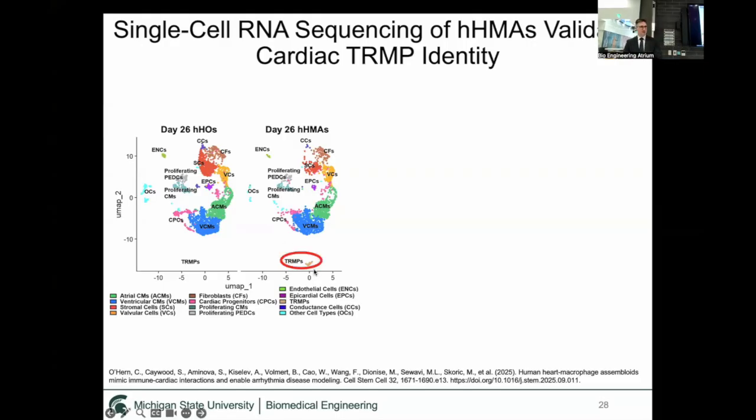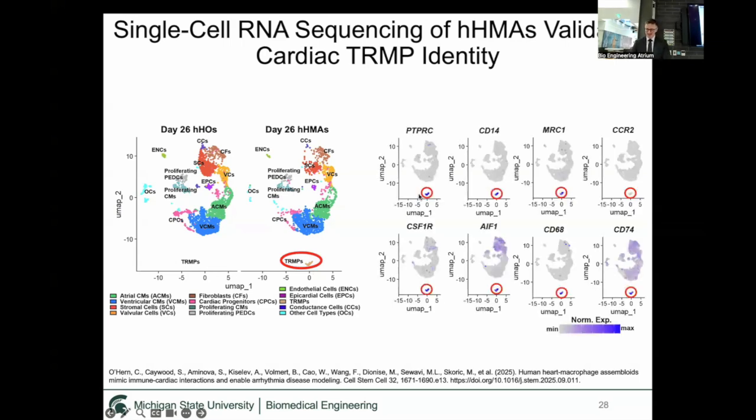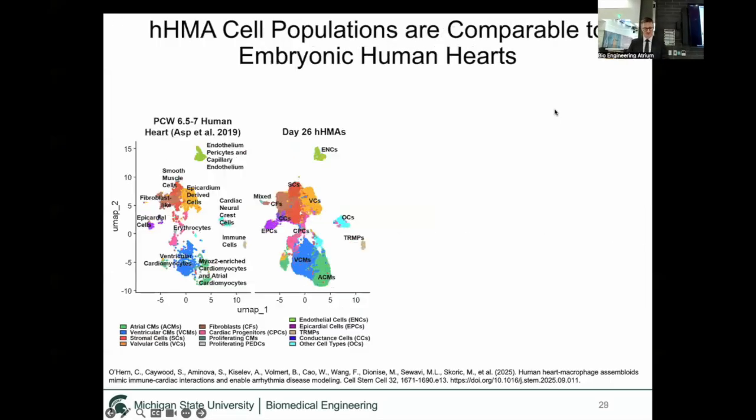You can see tissue-resident macrophages are down here, none in the heart organoid. That's good. And then we did, again, transcriptomic analysis looking for gene expression of these relevant genes, with a dark blue color indicating high expression. And you can see that this macrophage cluster stains for all these different relevant cardiac tissue-resident macrophage markers. Notice, we also did a CCR2 expression analysis, and it's completely grayed out, indicating no CCR2 expression. So this data confirmed that these are tissue-resident macrophages in identity.